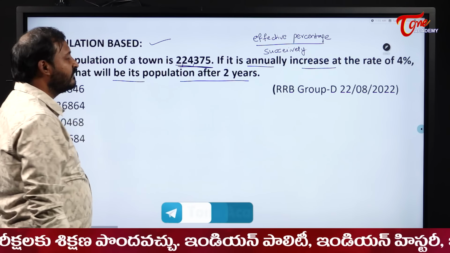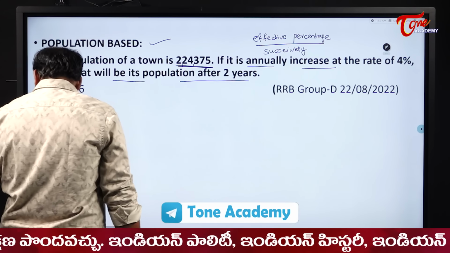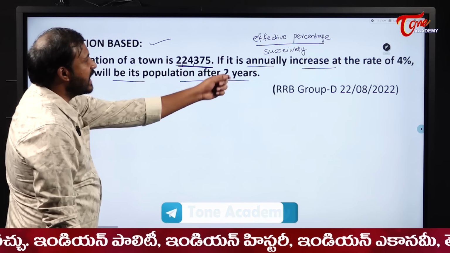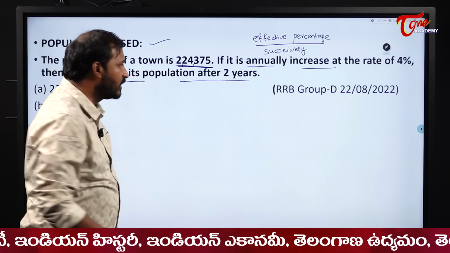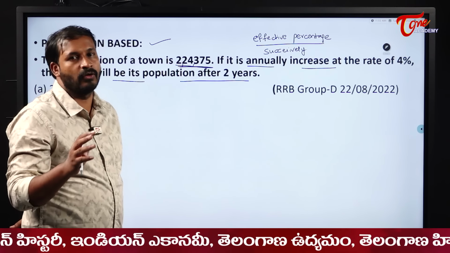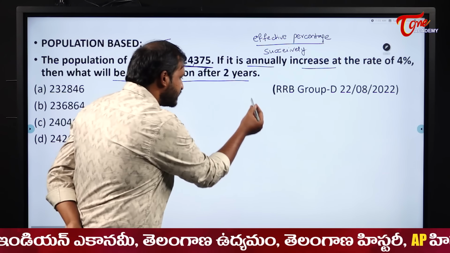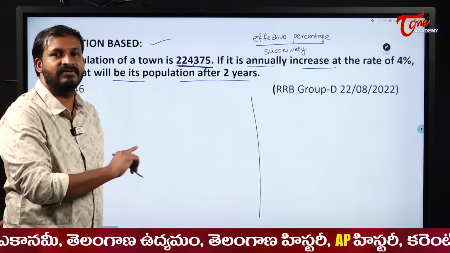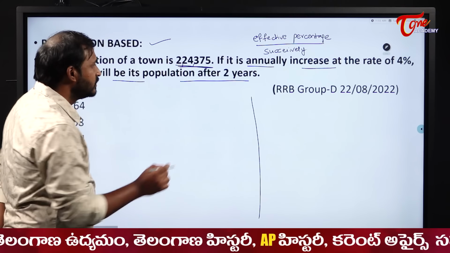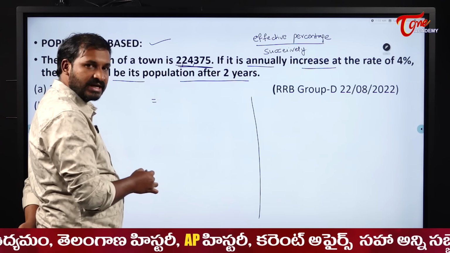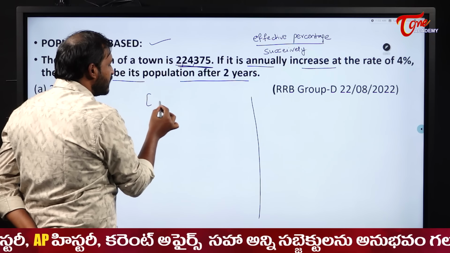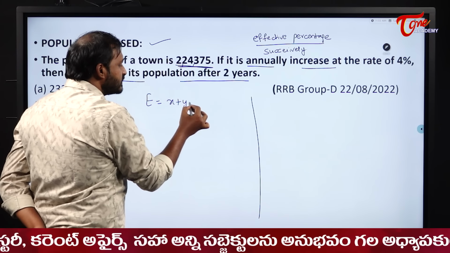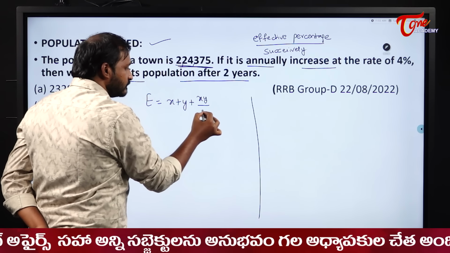Now here the population of a town is 224375. If it is annually increased at the rate of 4%, then what will be its population after 2 years? Now in the first year, how much has it grown? 4%. See, students, you can do it in two ways. I will tell you both the ways, and what the advantage is in one and the other. So every year it is increased by 4%, right? Yes, sir. So 4 effective percentage. What is the formula for effective percentage? We have x plus y plus xy by 100.